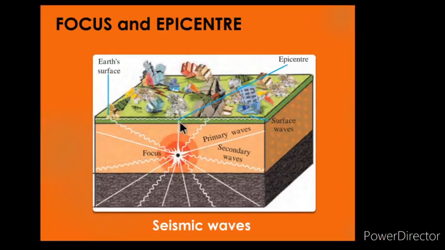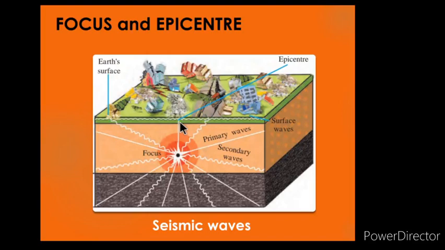The place on the earth's surface where these energy waves reach first is called the epicenter of the earthquake. It is the nearest place on the earth's surface from the focus and it experiences the first tremor. The epicenter is perpendicular to the focus. When the tension is released at the focus, the released energy travels in all directions. This energy comes towards the earth's surface in the form of waves.